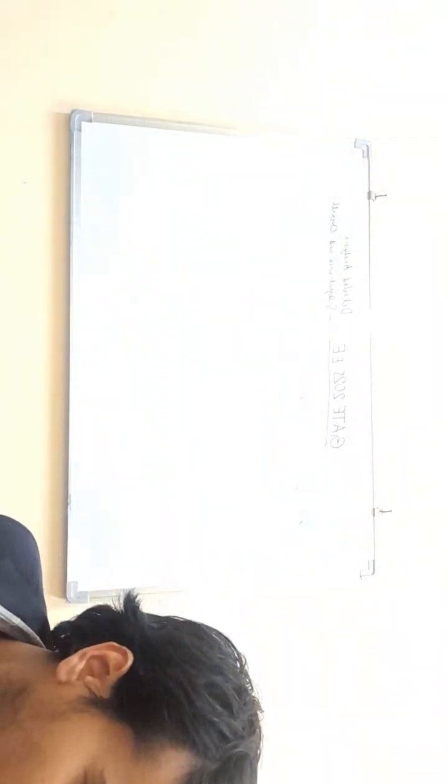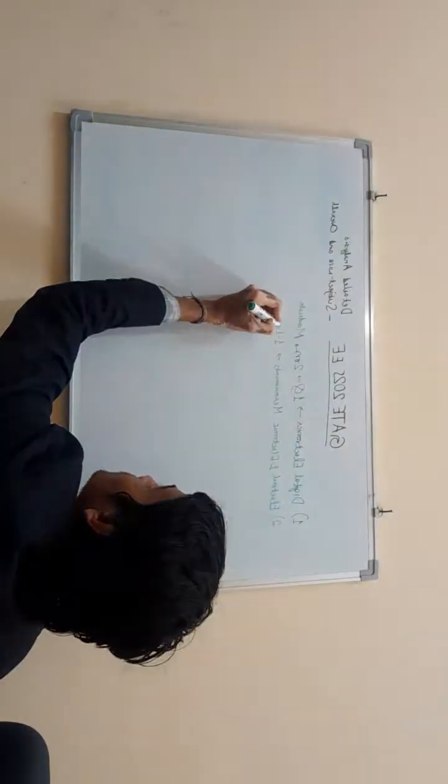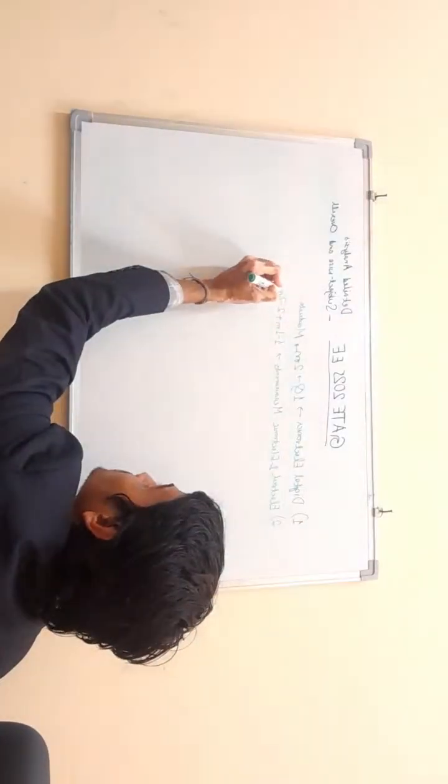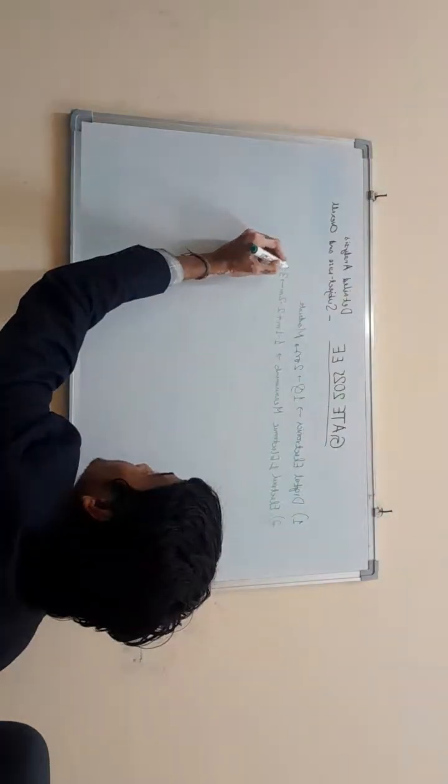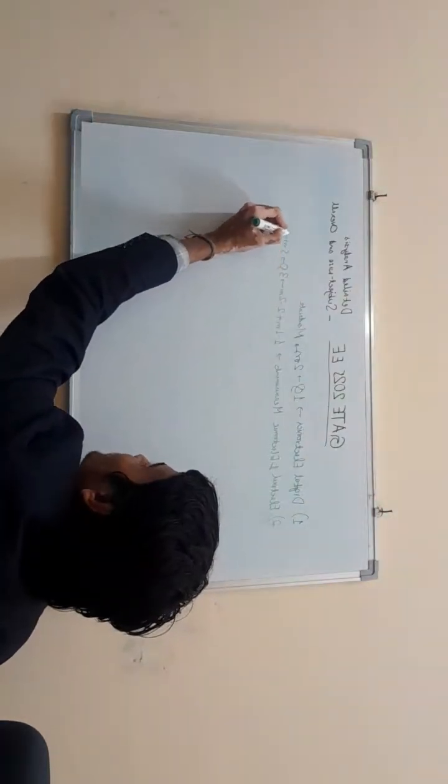Electrical and electronic measurements had this time, I think, one 1 mark question and 2 2 marks questions. Total 3 questions of 5 marks. And difficulty level was moderate.